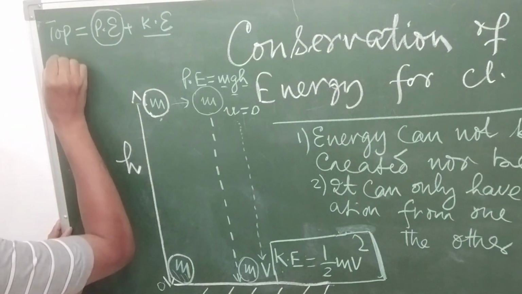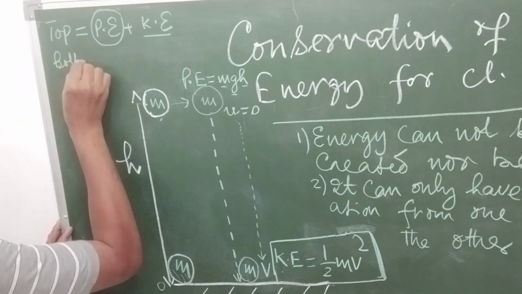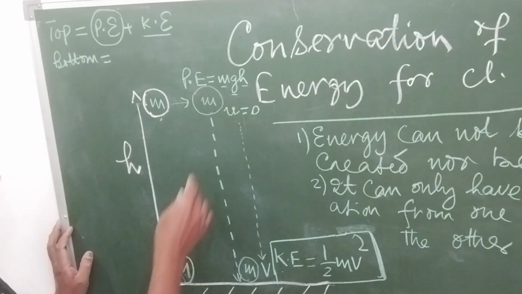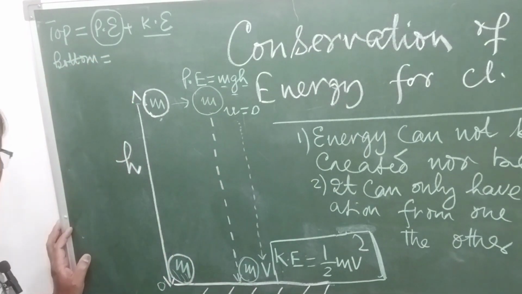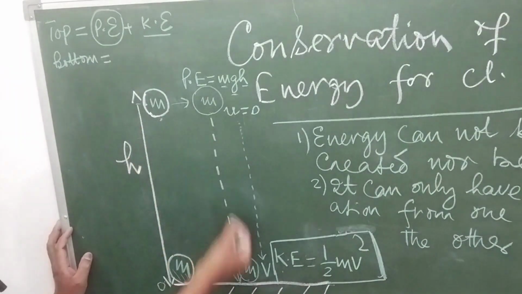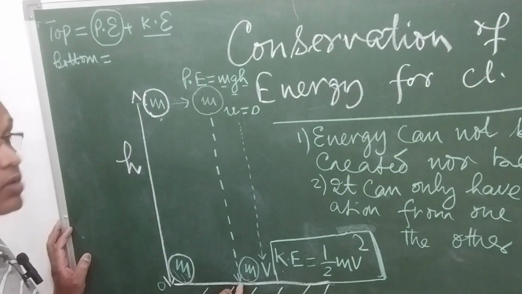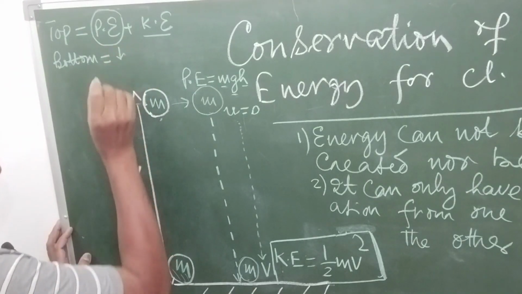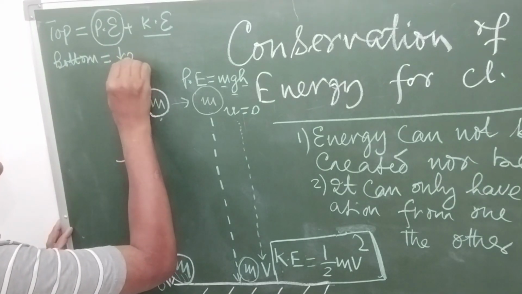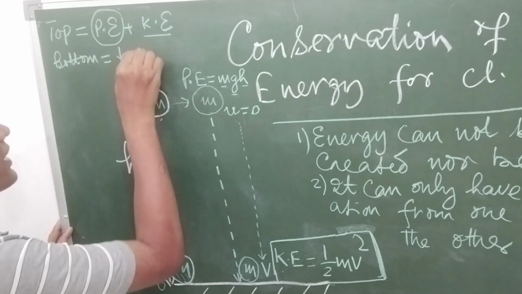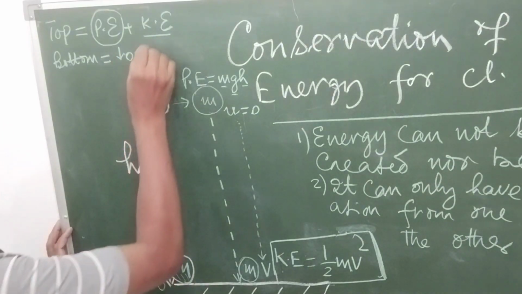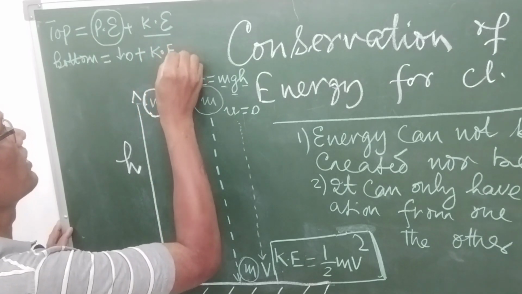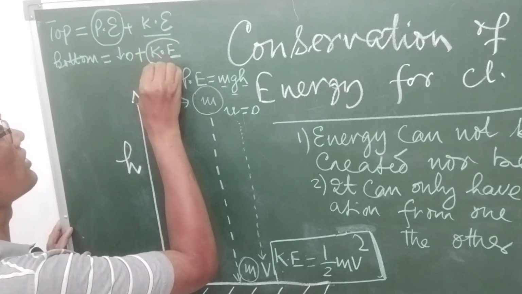At the bottom, what is there? The potential energy here as mgh, height is on the ground level or it is 0. So potential energy here is not considered or it is 0, and the kinetic energy is existing.